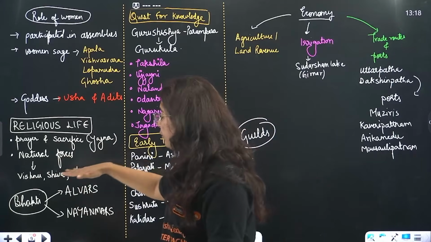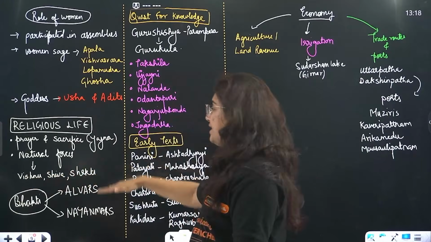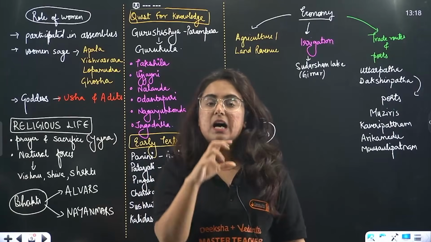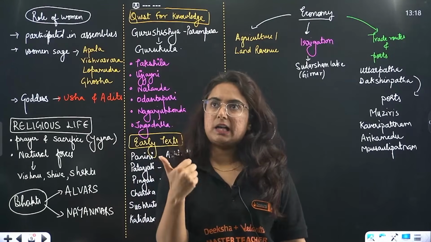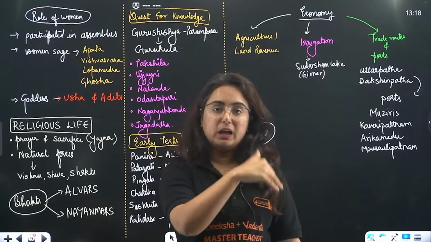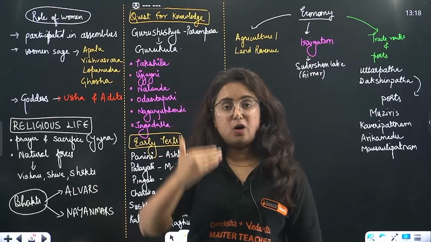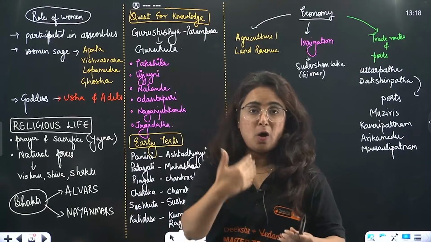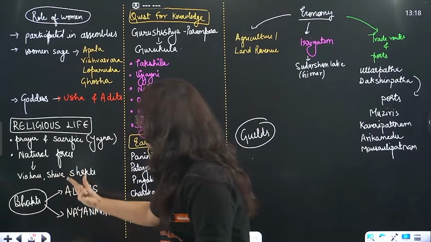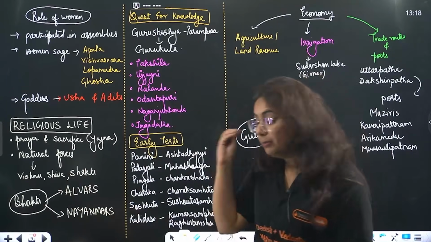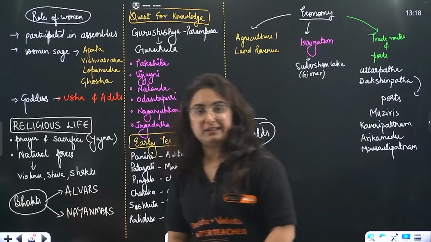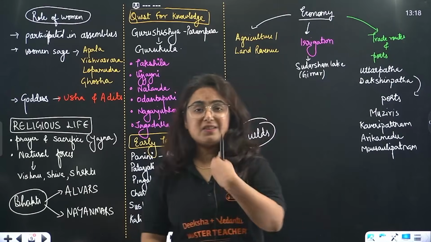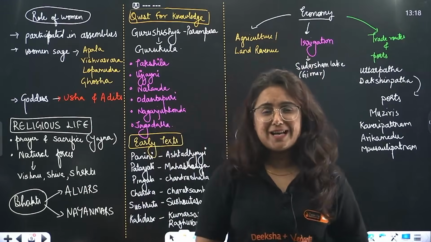So all the natural forces were God. Initially, beta, all the natural forces were God, like Surya Bhagwan, Agni Bhagwan, Vayu Bhagwan. Later on there was more dominance of gods like Vishnu, Shiv and Shakti. One more concept is also seen, that is bhakti. So what is bhakti? Bhakti is the way by which we are remembering our God.